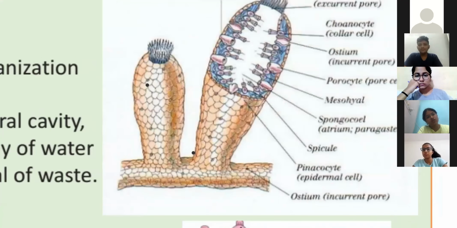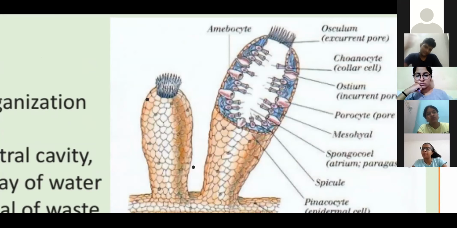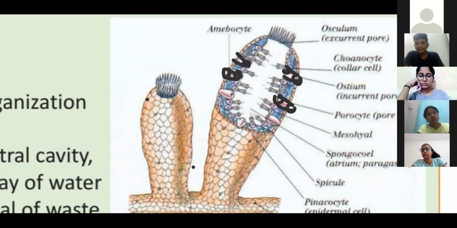Is the diagram clear to you? Clearly visible? Okay. Now, if you can make out over here, these are one, then here is two, in this part 3, 4. Same over here, this type of structure is present, right? Can you see these structures clearly?